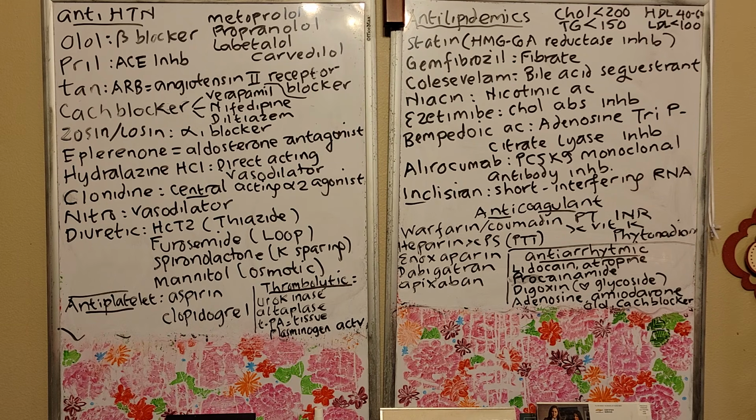This is alpha blocker. Atenolol is beta blocker, but your -sosin is your alpha blocker, and we can use this also for BPH. But if you use this for BPH, of course you have to monitor blood pressure because this is your antihypertensive. Prazosin, and doxazosin. Okay.